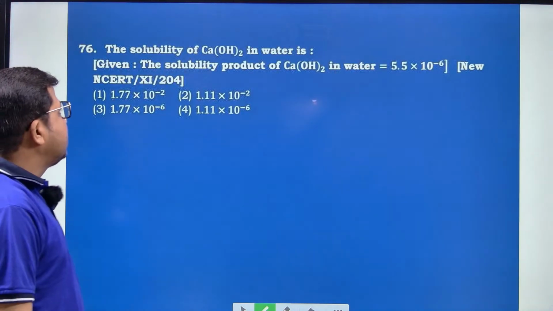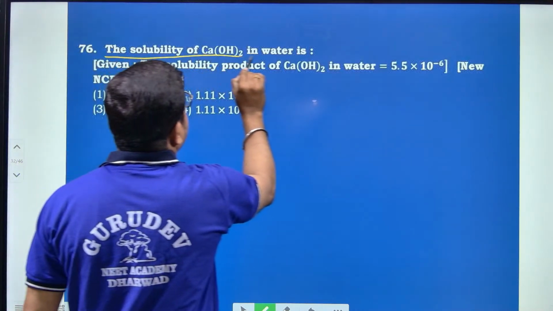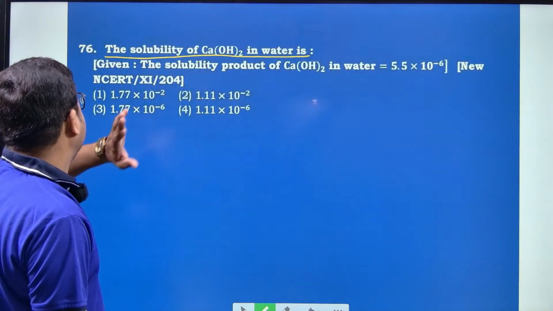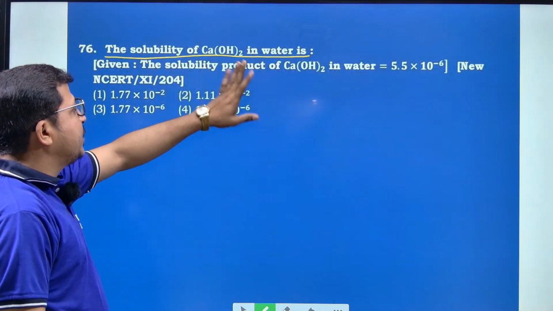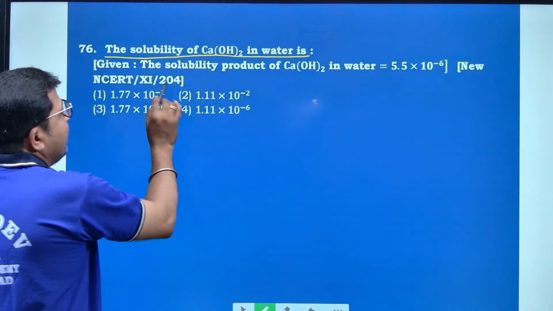Next, question 76: the solubility of Ca(OH)2, calcium hydroxide, in water. They have given the solubility product.